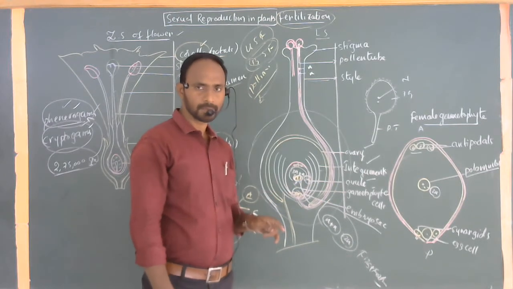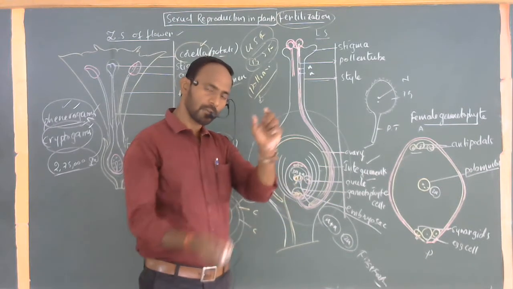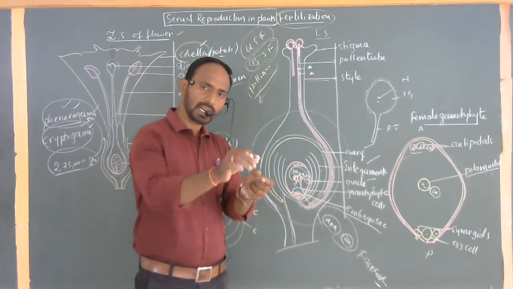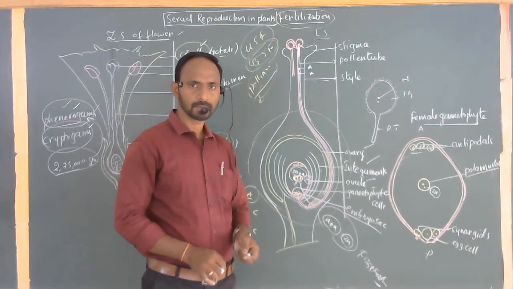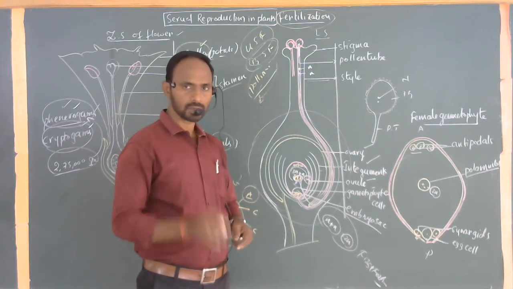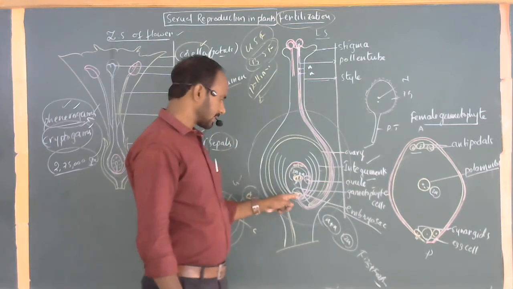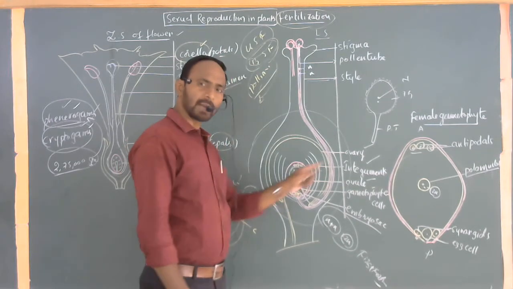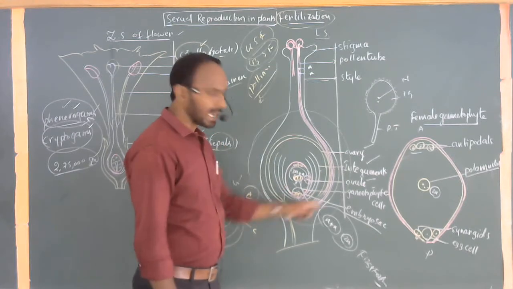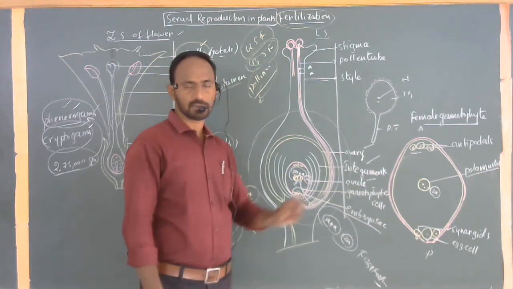Before fertilization, these are called ovules, and the whole fruit corresponds to the ovary. So after fertilization, every egg cell forms a seed, and the entire ovary turns into a fruit.